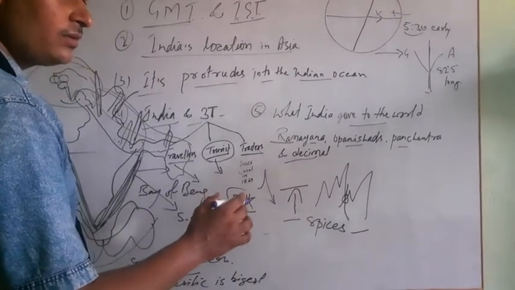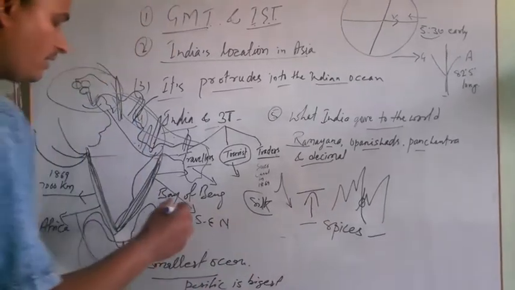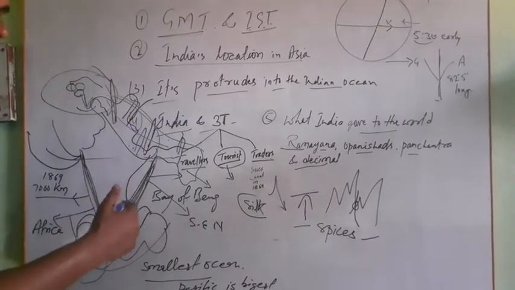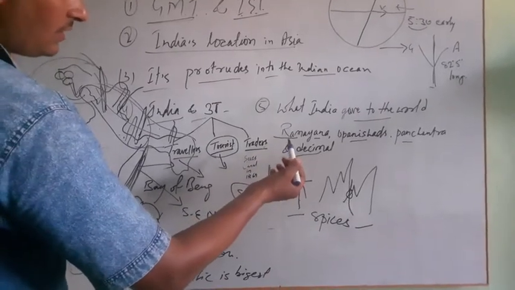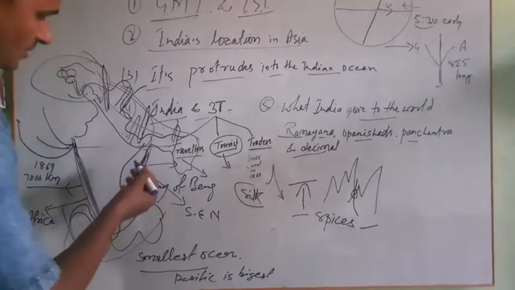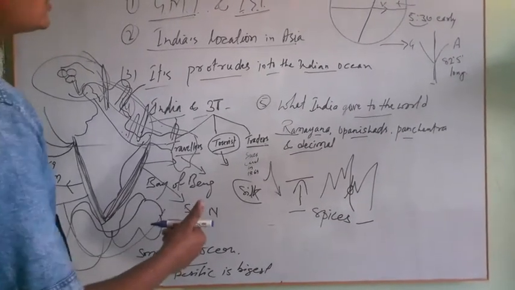Now land routes are less used, and the sea routes are used on a bigger scale because land routes have limits and sea routes have developed the maximum. So this is the end of the video.